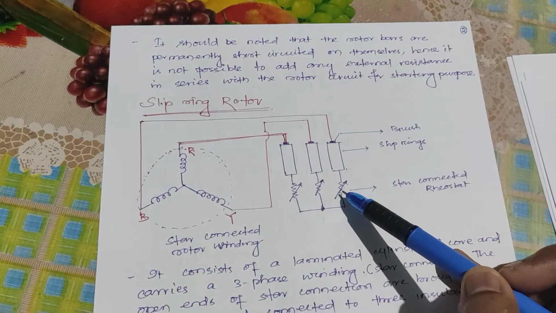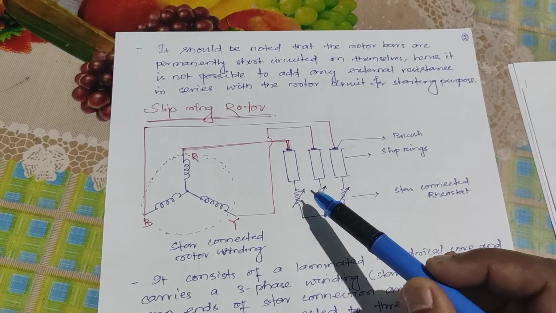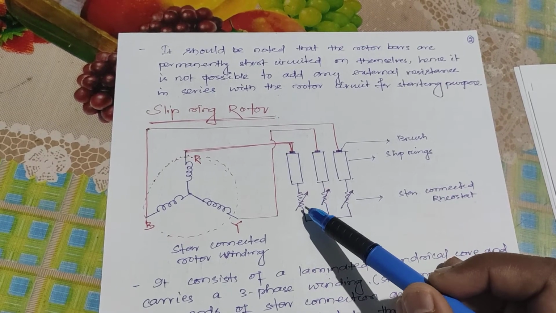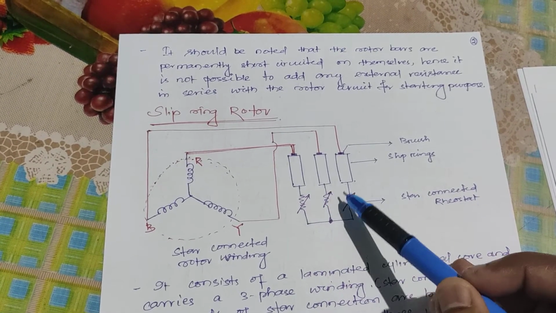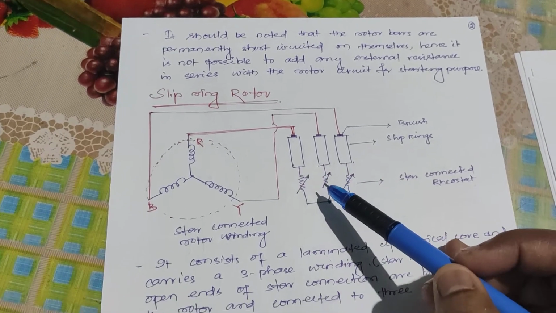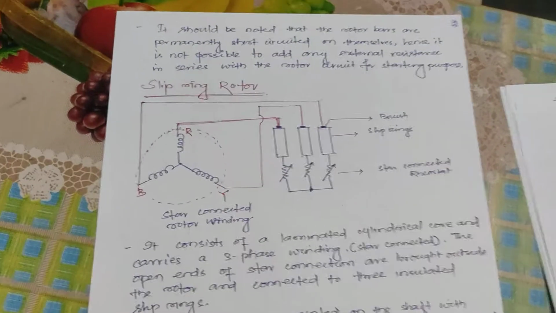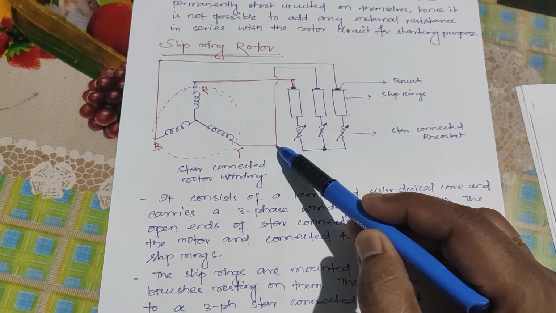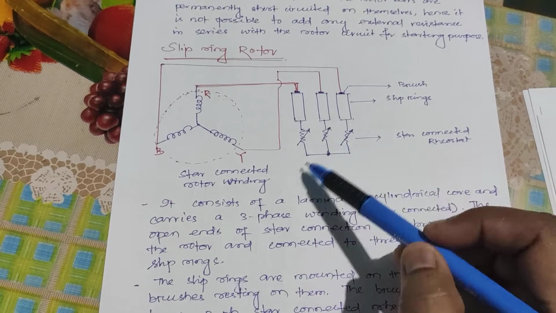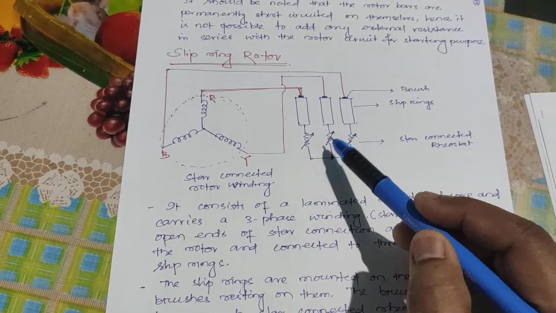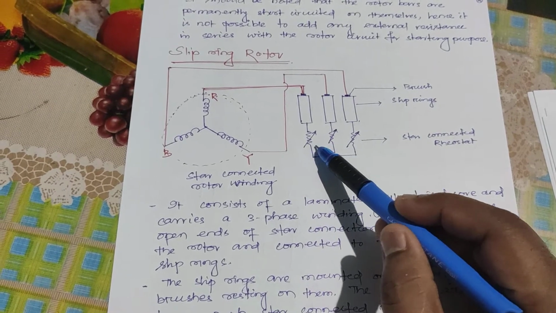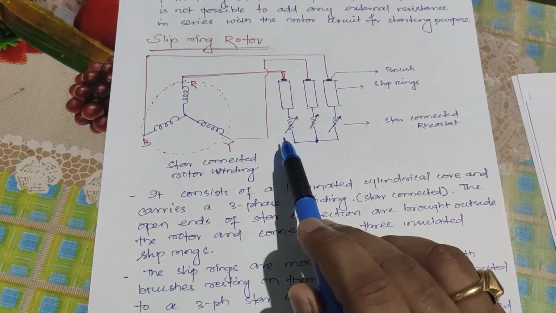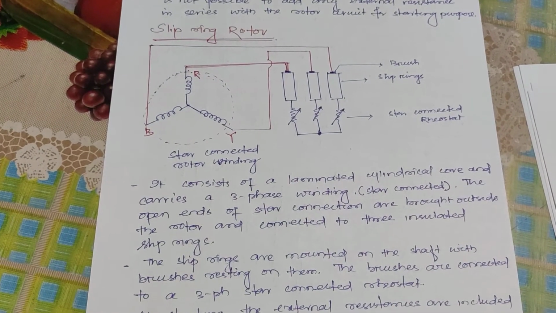Here we can change the resistance. Okay, so when we need to connect external resistance, we can give resistance as per our requirement, from 0 to maximum, so the torque will change. During starting, we give all high resistance, so the starting torque will be more. Once the motor runs at its maximum speed, we can remove these rheostats, or make them 0, and then it will rotate like a squirrel cage motor.